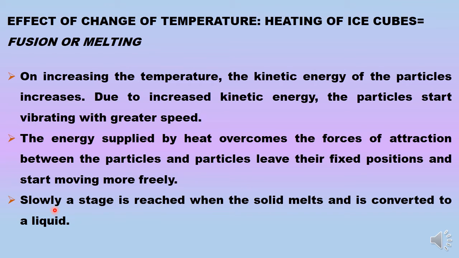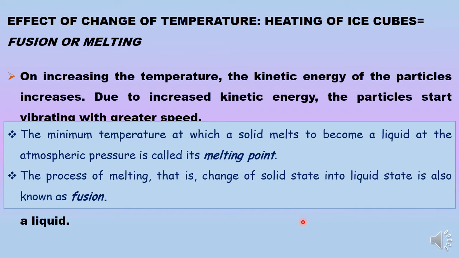So slowly a stage is reached when the solid is completely melted and converted to liquid. Once this stage is reached, only then will we observe the change in the temperature. Otherwise, the ice and the water that has been formed by melting will both exist at 0 degree. So what does it tell us?